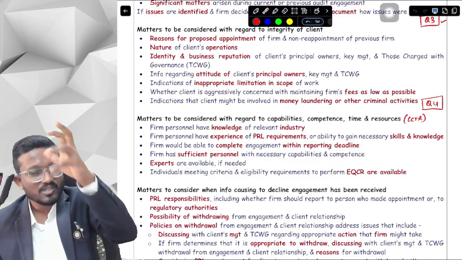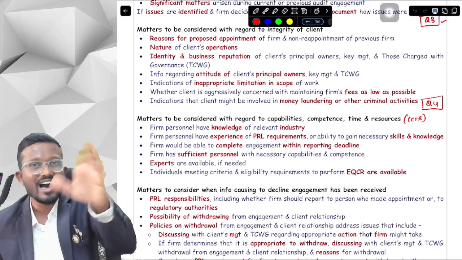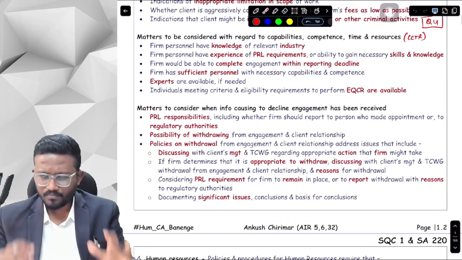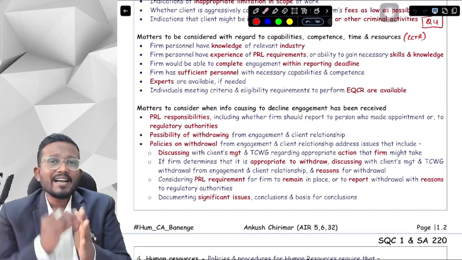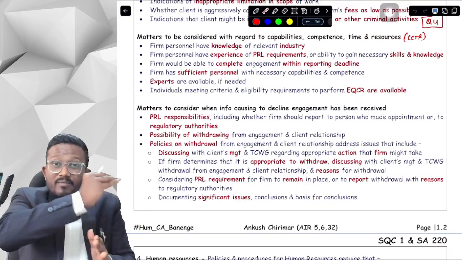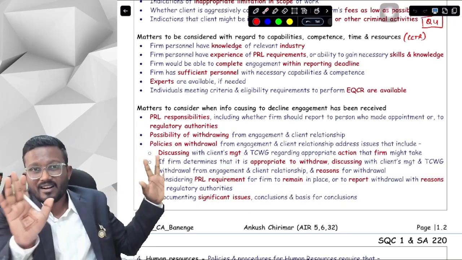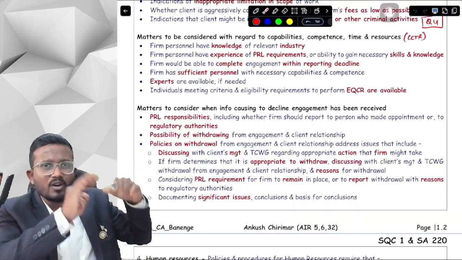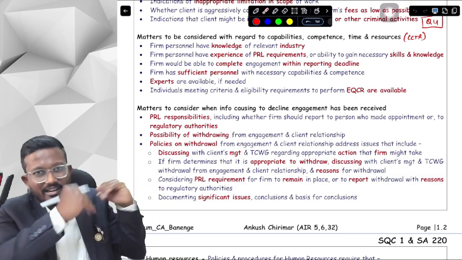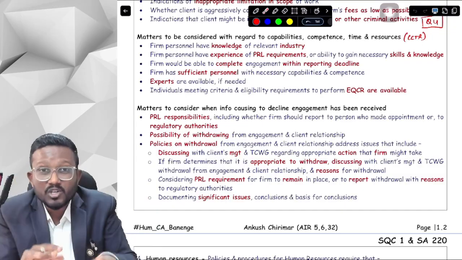Okay, yes, so we have to consider all these things when we are considering whether we have the particular CCTR to perform the engagement or not. Okay, yes sir. Now suppose after accepting the engagement, I got to know about information that, had it been known earlier to me before accepting the engagement, I would have declined this offer. I would not have accepted the company. But since I didn't know about it prior to accepting, I accepted the company. But now, company means an audit. I accepted that audit, but now, after accepting the audit, I am getting to know about this kind of information. Then what should I do?